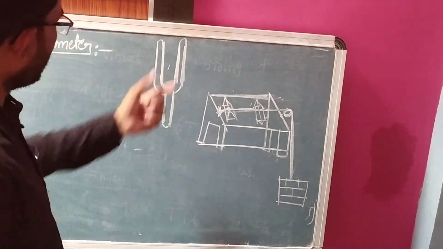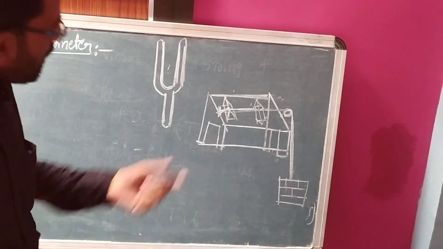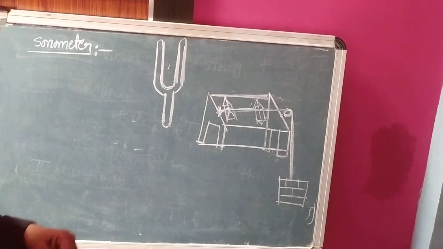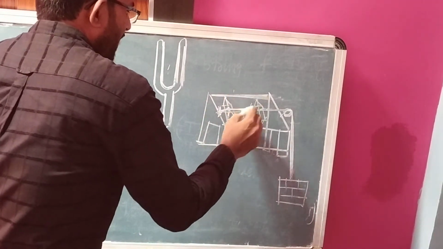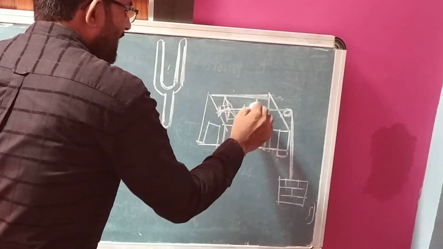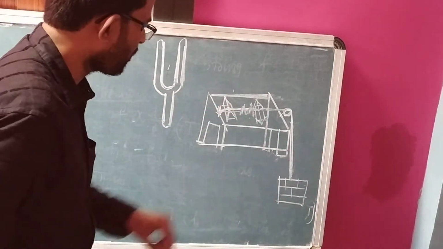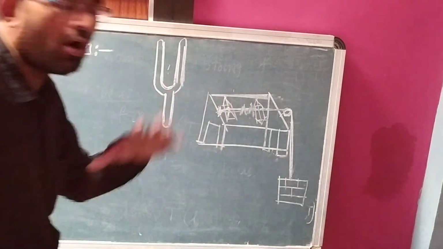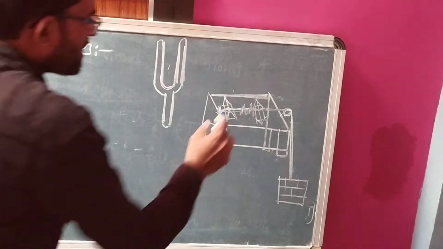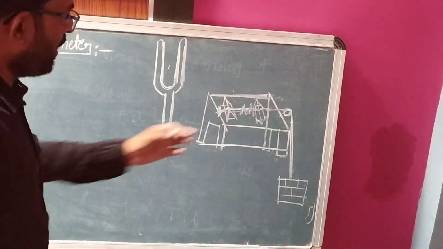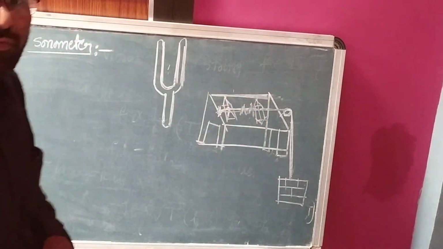Now, you take a tuning fork, set it to vibrate and place it on the wooden box like that. You place some riders made of paper on the string. When you place it on the wooden box, the riders fly off. You adjust the bridges. When you adjust the bridges, the riders fly off.